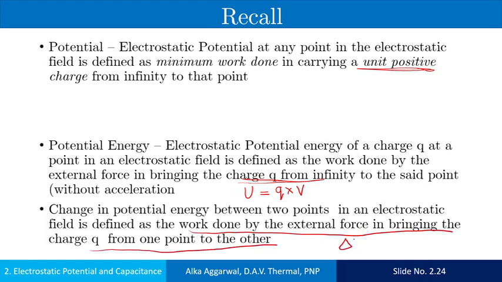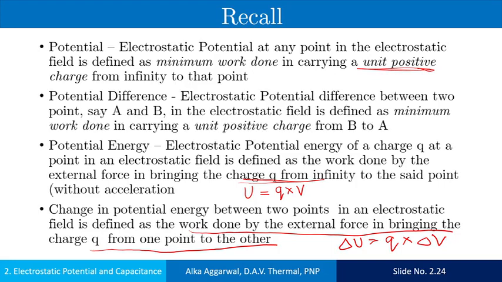So the change in the potential energy is equal to the charge into the potential difference in bringing the unit charge from one point to the other. Potential difference is the amount of work done in carrying the unit positive charge from B to A.